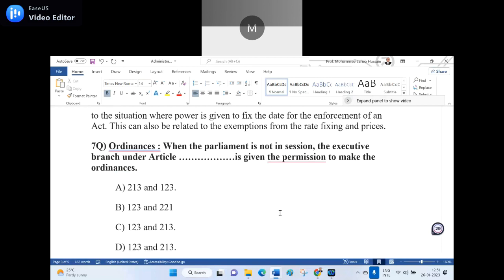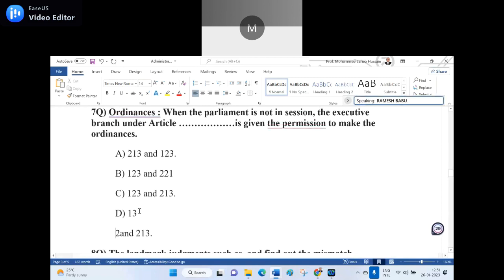I think Option C is the right answer. Article 123, and I made a mistake here. I should change it. I should say 132. Okay, now you pick out. C is the right answer, sir. C is the right answer. 123 and 213. Yeah, C is the right answer.